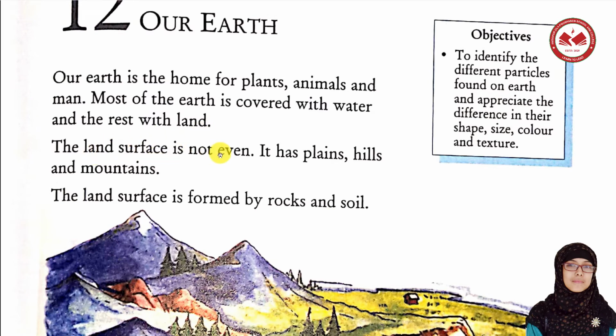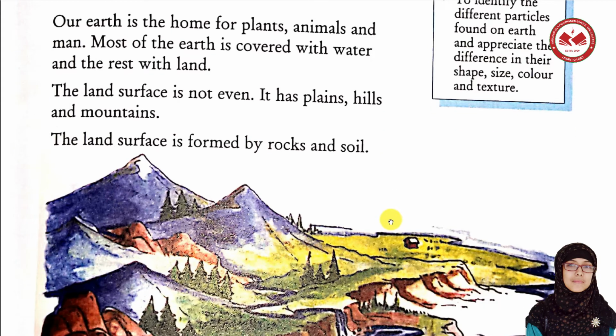The land surface is not even. অবশ্যই মাটির এরিয়াটুক সমতল নয়, এখানে পাহাড় রয়েছে, সমতল ভূমিও রয়েছে. It's a mixture of hills and plain surface and mountains, okay? It's a mixture of hills, plain surface and also mountains. The land surface is formed by rocks and soil.